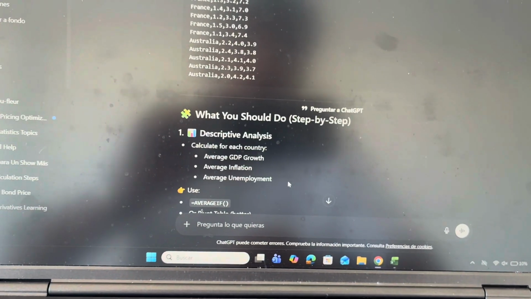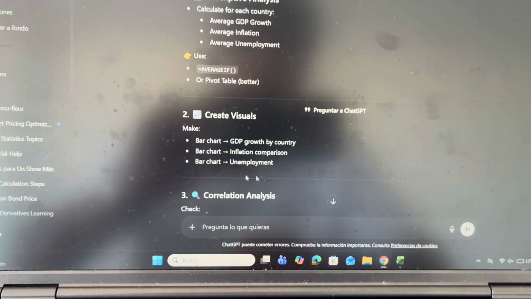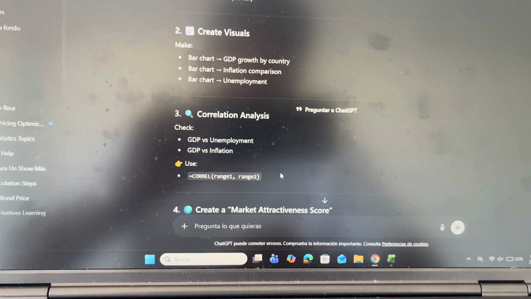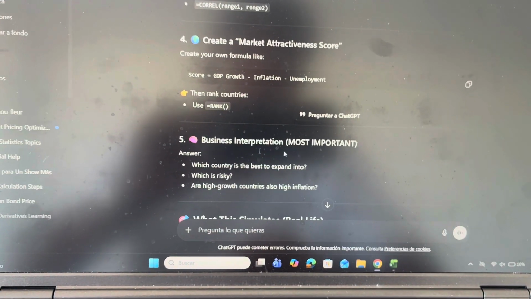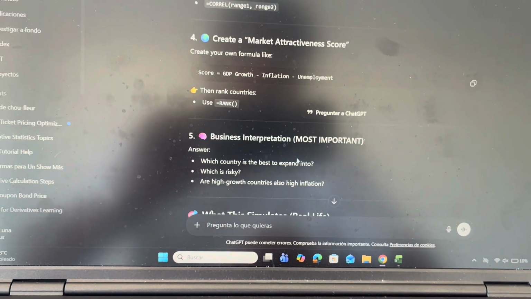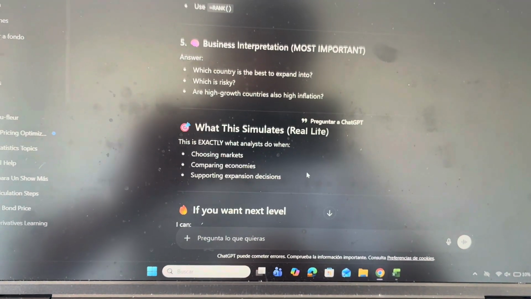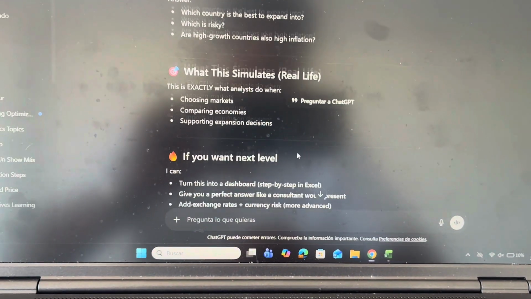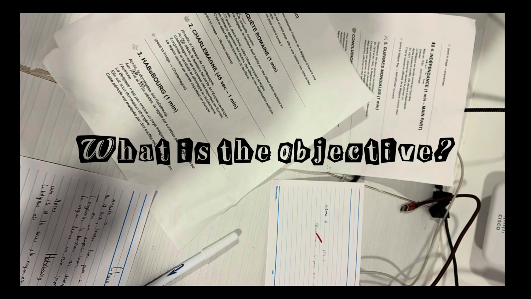Then what I have to do step by step: the script analysis and the information, create visuals and correlation analysis, and create a market attractiveness score. Finally is the interpretation, which it says is the most important. I just want some information here, like what to simulate, and if I want something more. So let's get on with it.